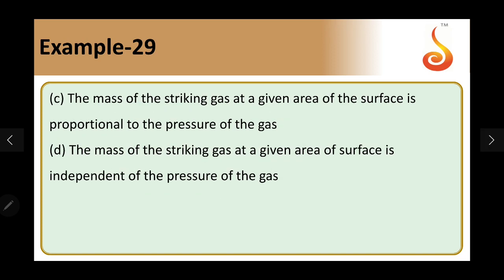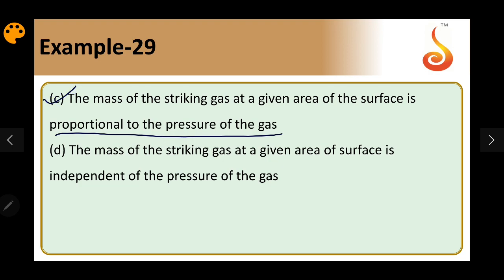Now C and D. The mass of the striking gas, the gas which is coming and hitting the surface, in the given area depends on the pressure of the gas. So in the given area, how many gas molecules are coming and striking depends on the pressure of the gas. That means the rate at which adsorption happens depends on the pressure of the gas, which is a correct statement.